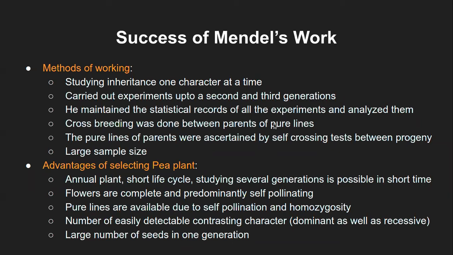So crossbreeding was also done between the parents of pure lines. Pure lines are actually nothing but, a white flower producing plant will always produce white flowers, or a green seed producing plant will always produce green seeds. So that is the pure line. That means the same character. But how did he know that it was a pure line? For that, you have to know modern genetics, right?